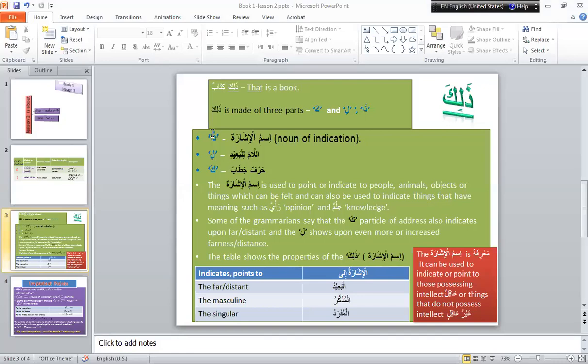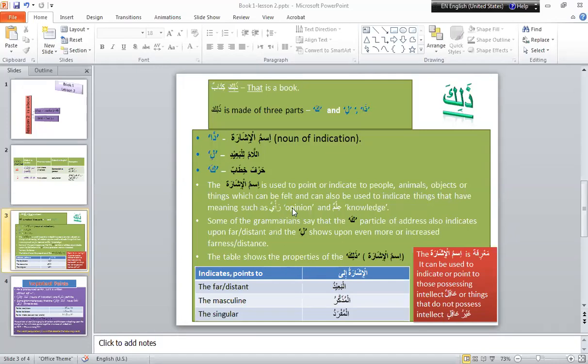Ismul ishara is used to point or indicate people, objects or beings which can be felt, which are tangible, and it is also used to point to things which are intangible, like ideas, like ra'yun or ilmun.